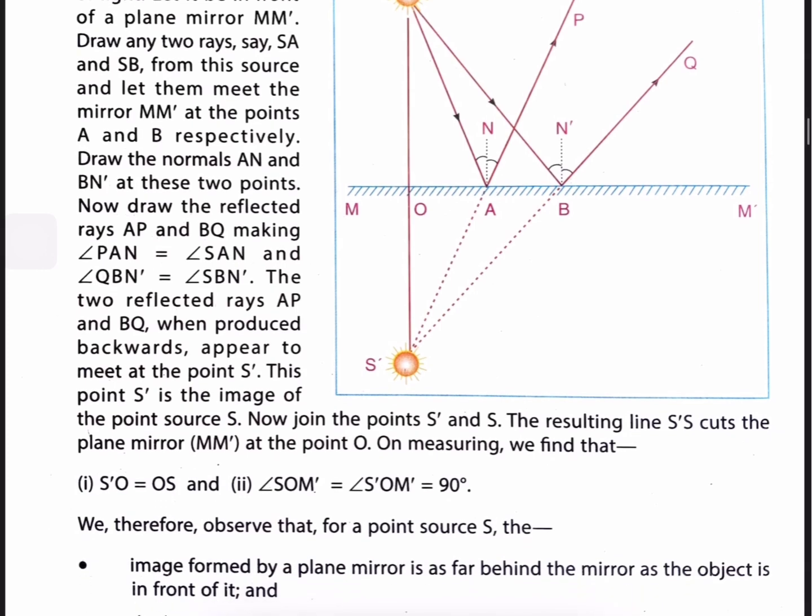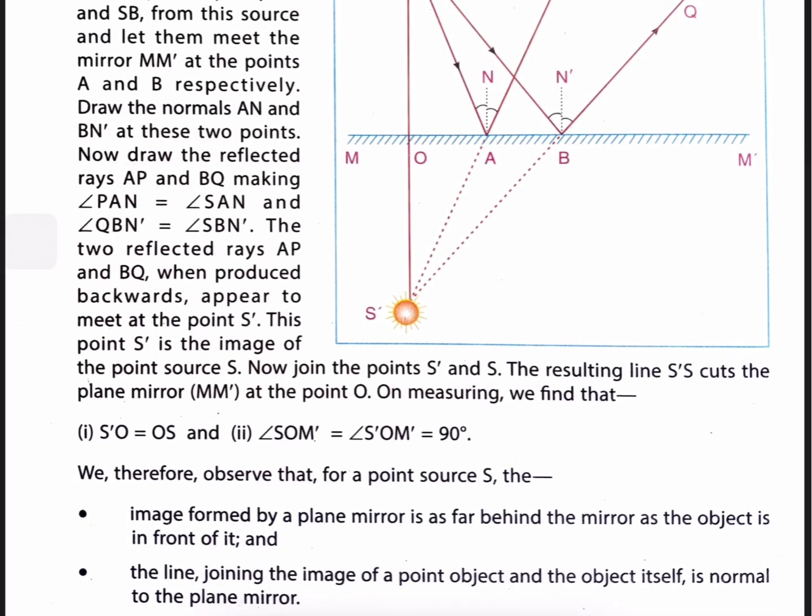Now join the points S' and S. The resulting line S'S cuts the plane mirror M' at the point O. On measuring, we find that first, S'O is equal to OS, and second, angle SOM' is equal to angle S'OM', which is equal to 90 degrees.